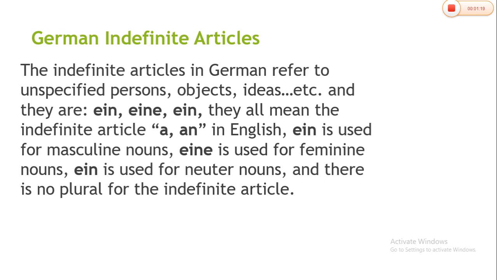As you know what articles are, I told you in the first video, we have definite and indefinite articles. In English, definite is the, and indefinite articles are a and an. In German, indefinite articles are ein, eine, and ein. Second thing, in German, for each noun there are genders. They could be masculine, feminine, and neutral. So let us learn about indefinite articles more in depth.